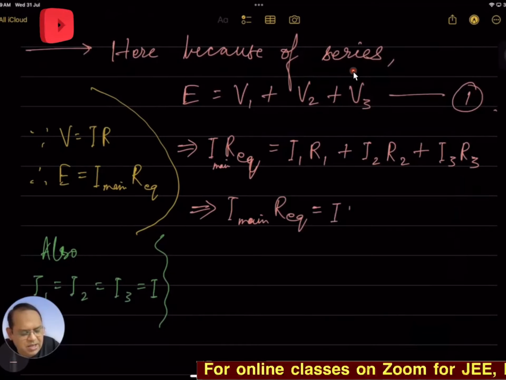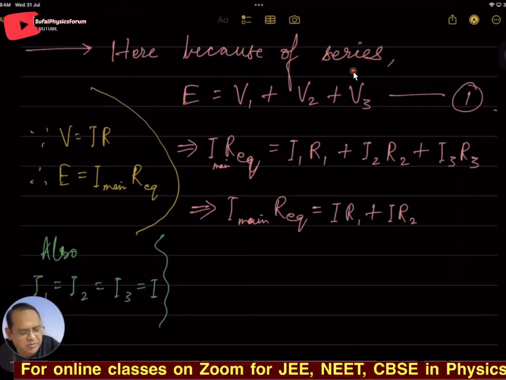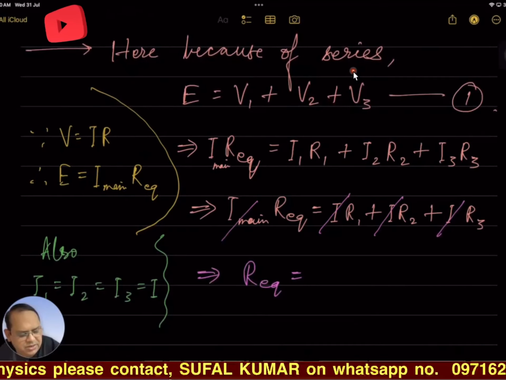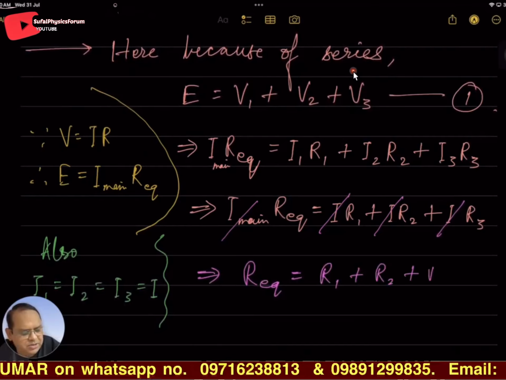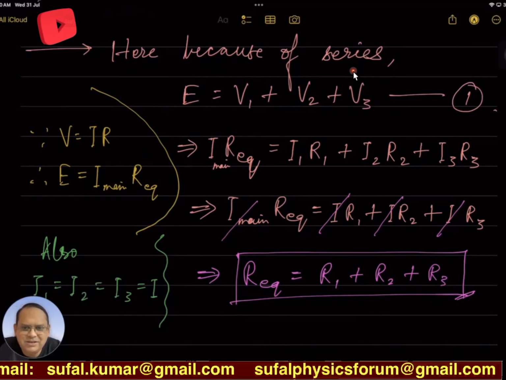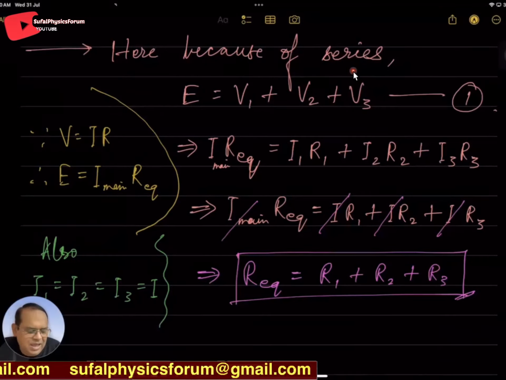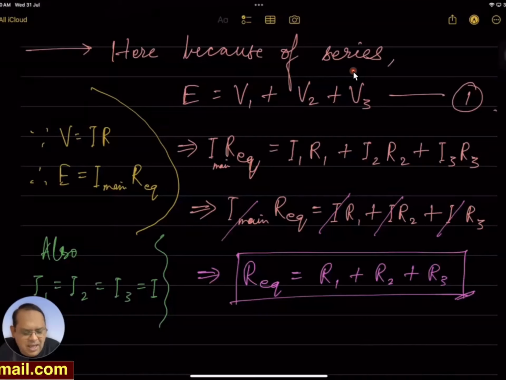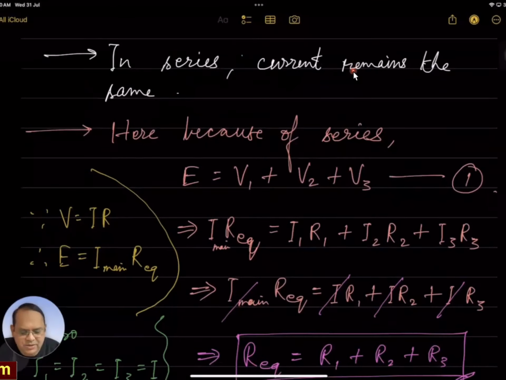That means I R1, I R2, I R3. It implies that R equivalent is R1 plus R2 plus R3. So this is quite obvious. ये बड़ा simple and obvious discussion है, लेकिन ये करना जरूरी है। ऐसे ही n number of resistors we could have. So in series we'll always add up. Conclusion यही रहा. This was series.